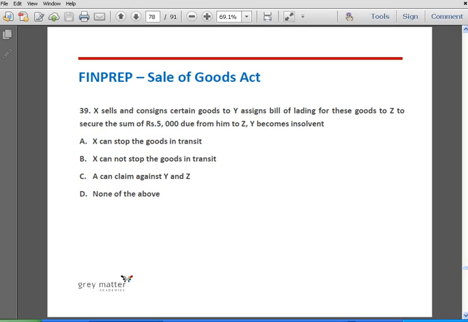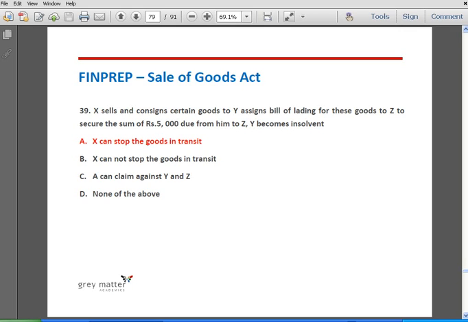Question number 39. X sells and consigns certain goods to Y, assigns bill of lading for these goods to Z to secure the sum of rupees 5,000 due from him to Z. Y becomes insolvent. Option A, X can stop the goods in transit. Option B, X cannot stop the goods in transit. Option C, X can claim against Y and Z. And option D, none of the above. The correct answer is option A. X can stop the goods in transit.